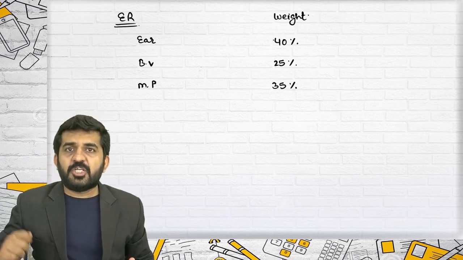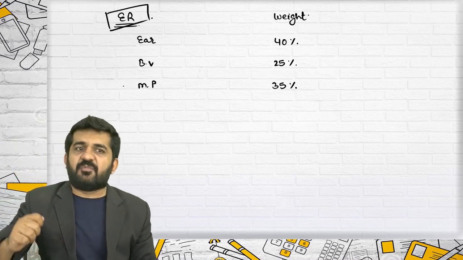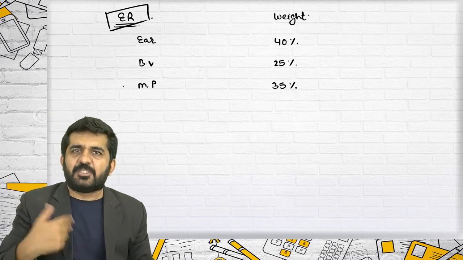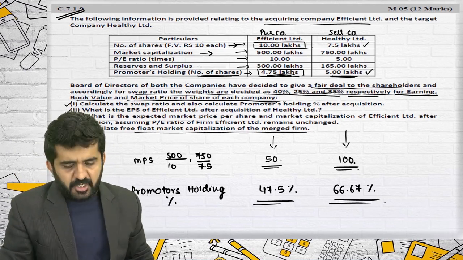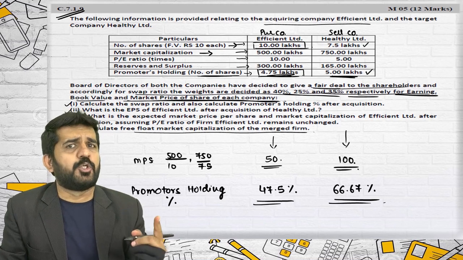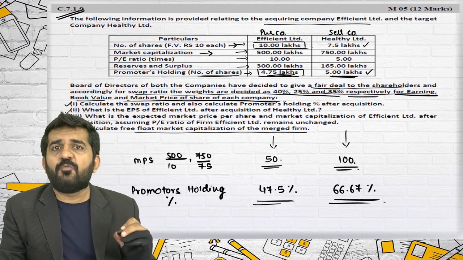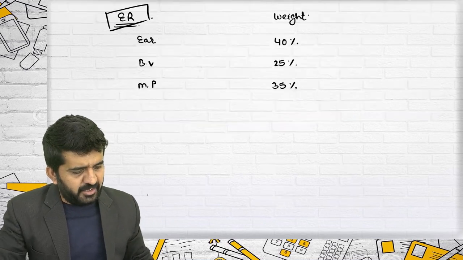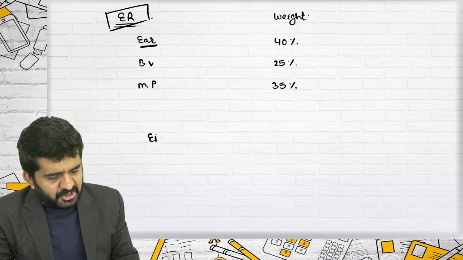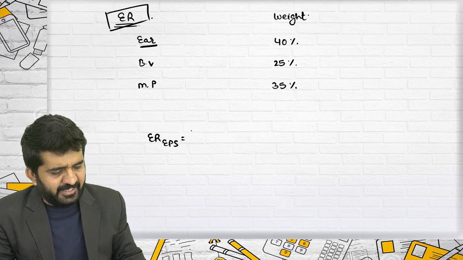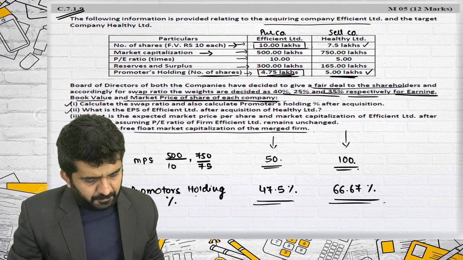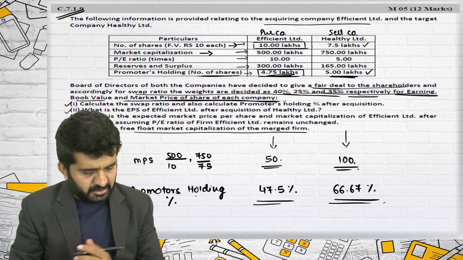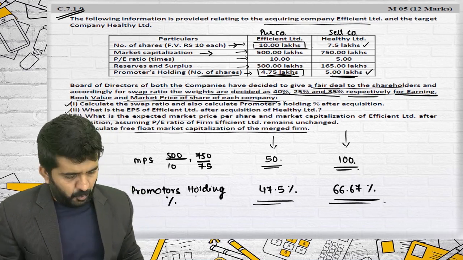Is it alright? Now sir, we have to find out the exchange ratio, but this is the first time we are finding it out. Let me first find out the market price of share of each company, and then I will explain what they are trying to say. We know how to find the exchange ratio based upon earnings: EPS of selling company divided by EPS of purchasing company. EPS of selling company is not given. Can I find it out? The answer is yes. How?